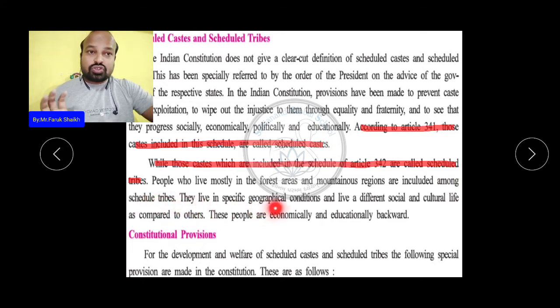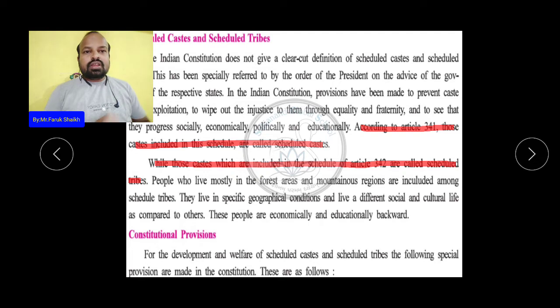They live in specific geographical conditions and live a different social and cultural life compared to others. These people are economically and educationally backward. They are living just to eat, wandering from one place to another for food. Adivasi. Even now, in many regions of the world, people live a nomadic life in dense forest and jungle and in valleys, not connected to the modern world, like in Andaman and Nicobar.